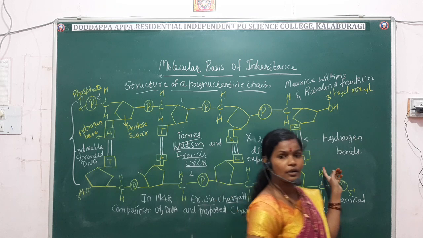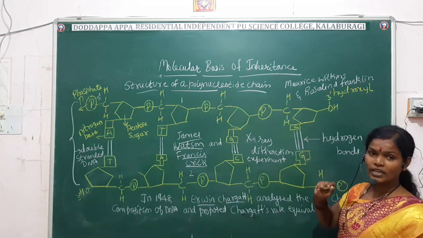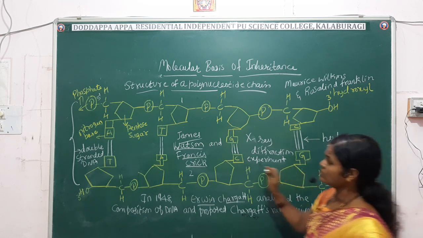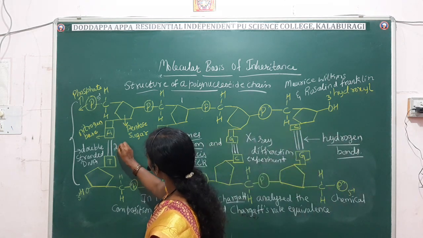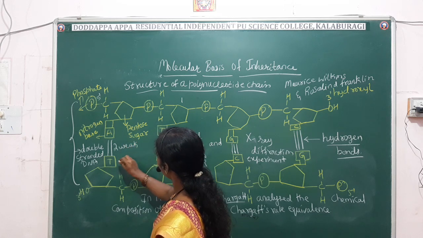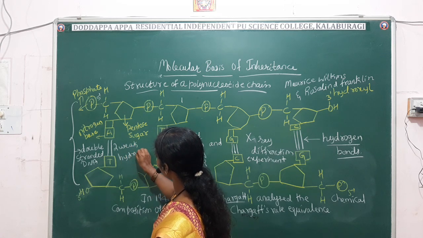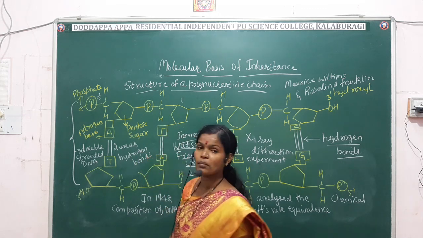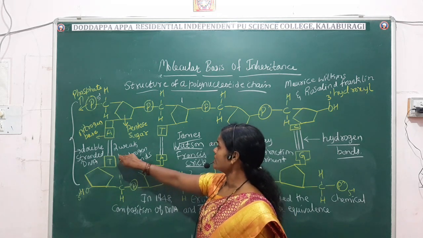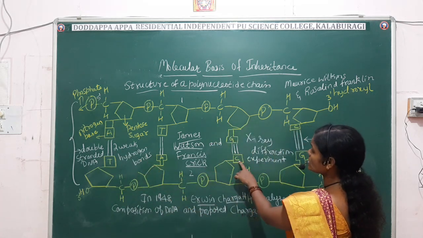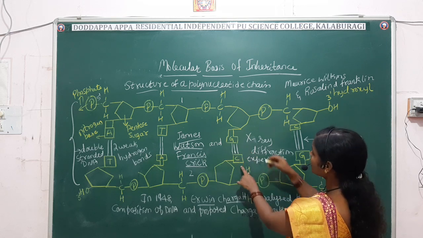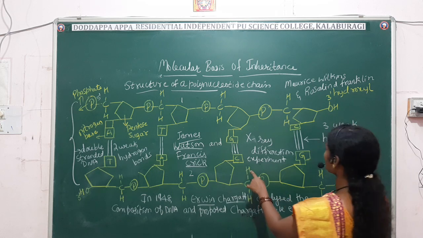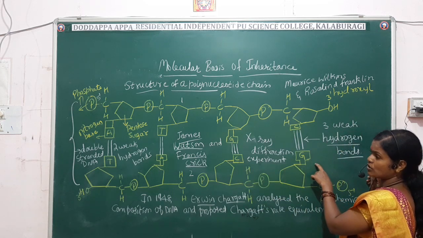These are the hydrogen bonds. Adenine pairs with thymine by 2 weak hydrogen bonds, and here you can see cytosine pairs with guanine by 3 weak hydrogen bonds.